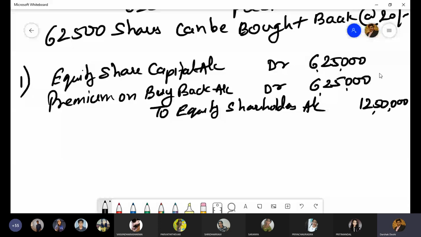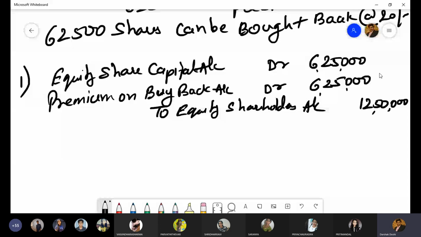Next, what will be the next entry? CRR. How much CRR will be? CRR is equal to face value of shares bought back less fresh issue of face value of shares. Do we have any fresh issue? We do not have any fresh issue. So can I say that 6,25,000 rupees capital bought back will be created as CRR out of free reserves?